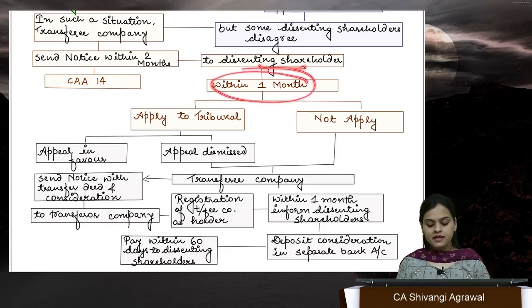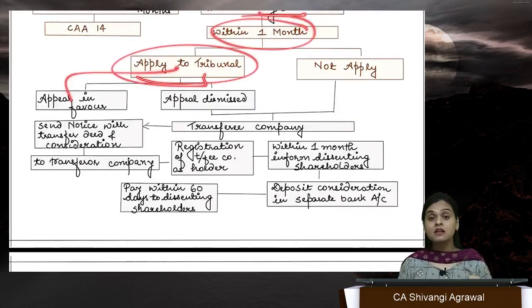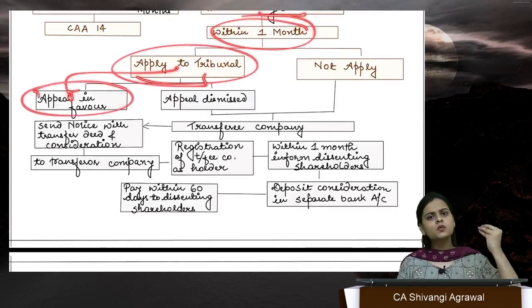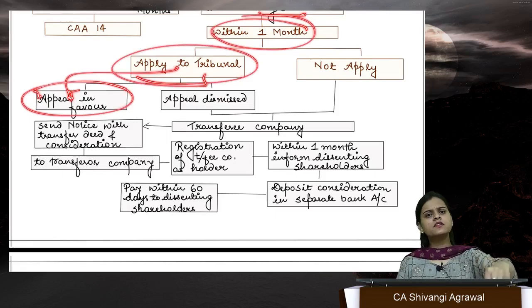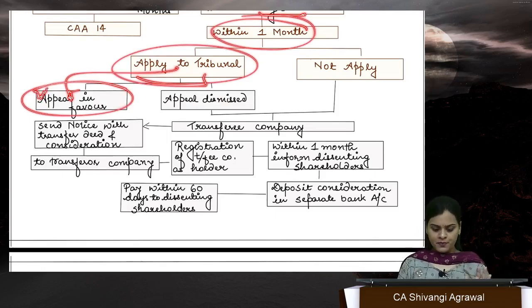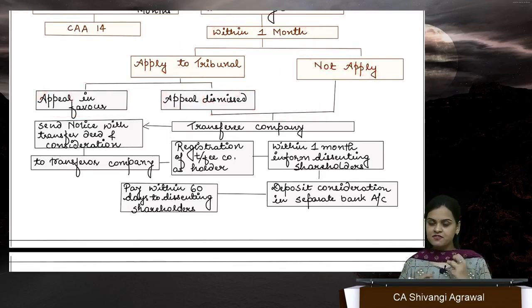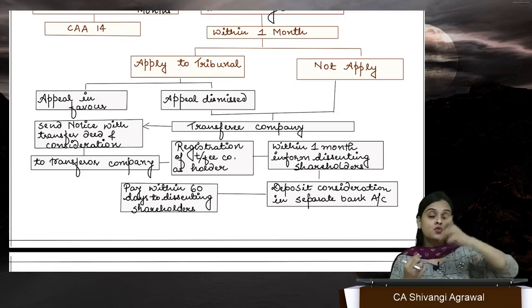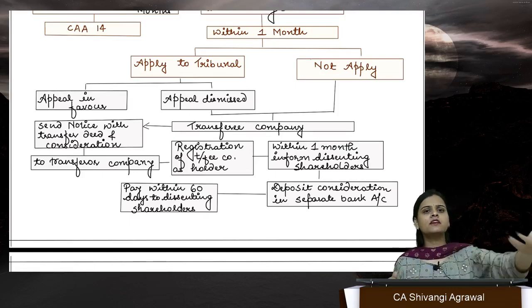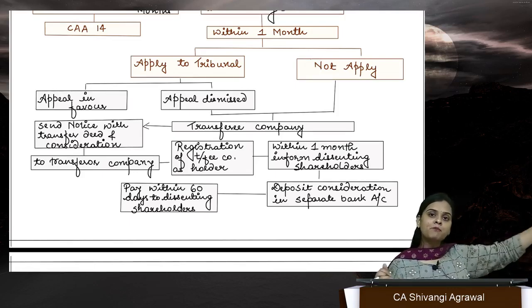They are not happy with it. So within 1 month they can apply to the tribunal. If the tribunal finds that something wrong is happening to them, the tribunal will give the result in favor and we have to stop. But if the appeal is dismissed or you don't apply at all, then we will take our next course of action, which is executing the transfer deed for transferring your shares into our name. But we'll not give it to you. We'll give it to your company.